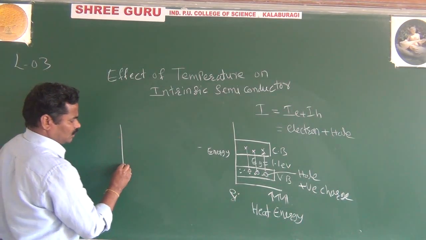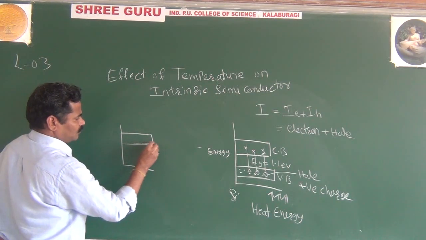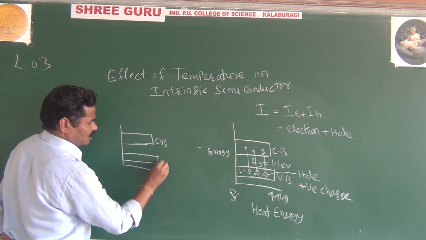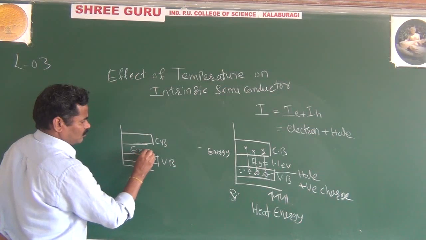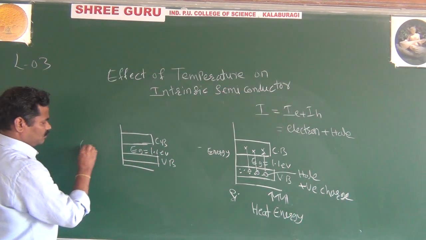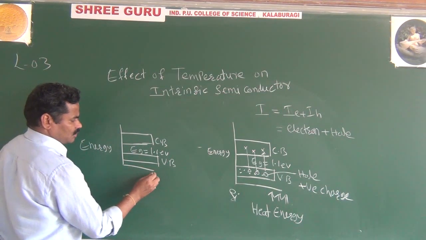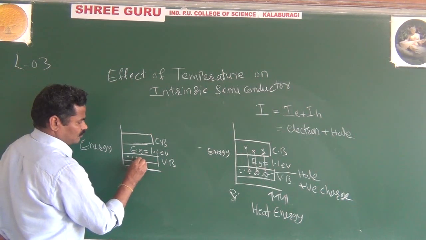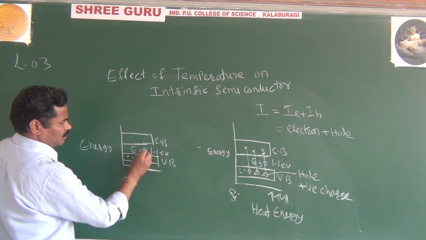Look here. This is your conduction band, and this is your valence band, and the gap is about 1.1 electron volt. See your energy. Here we have the valence electrons. For example, you consider this valence electron.